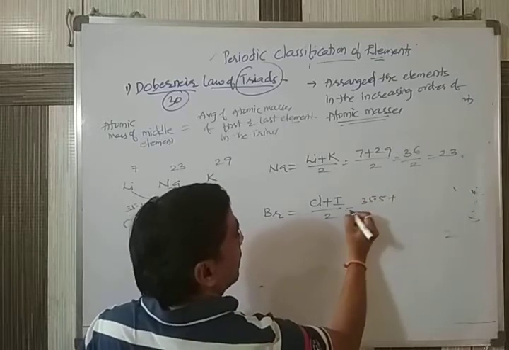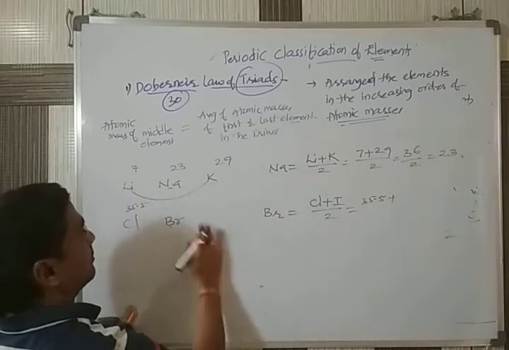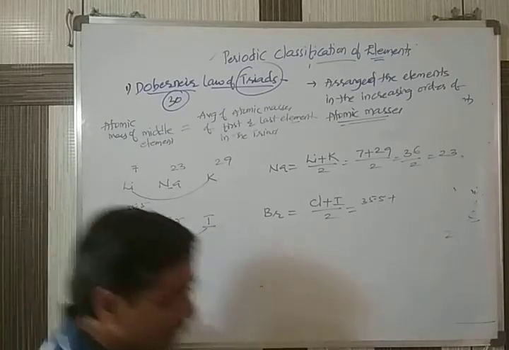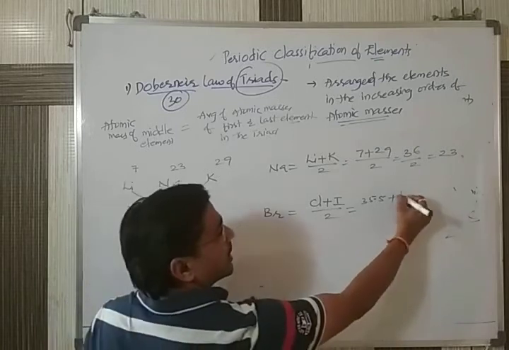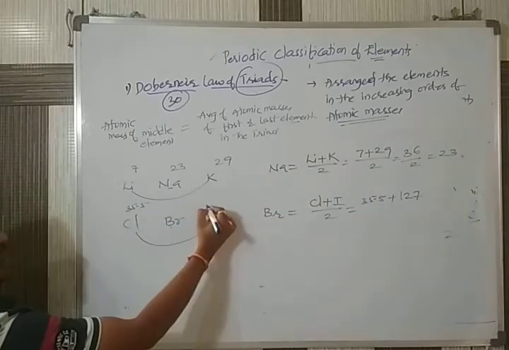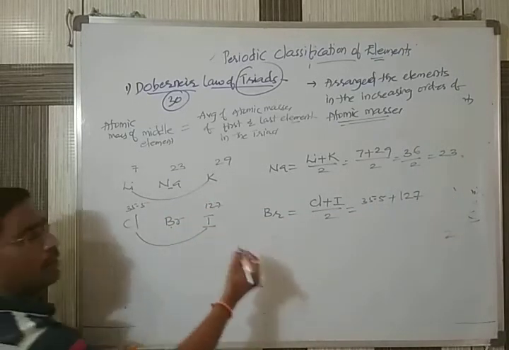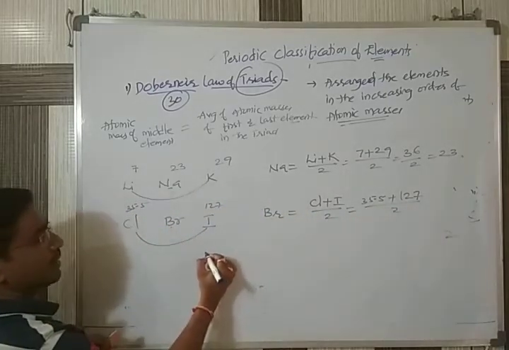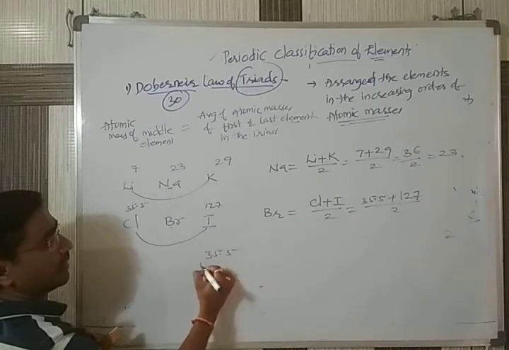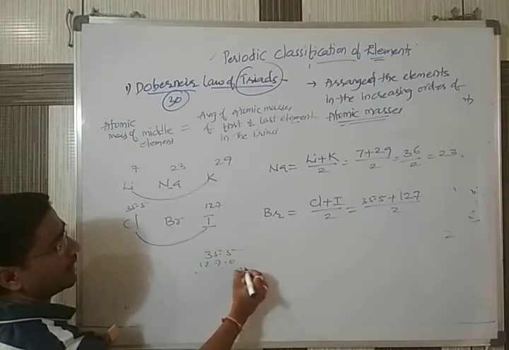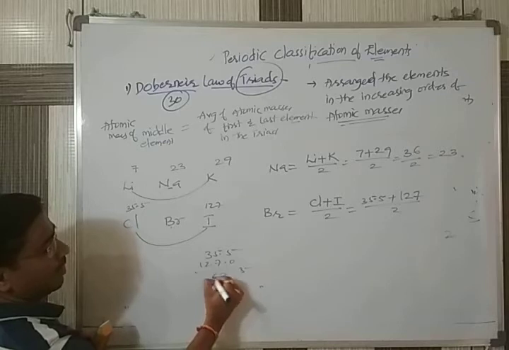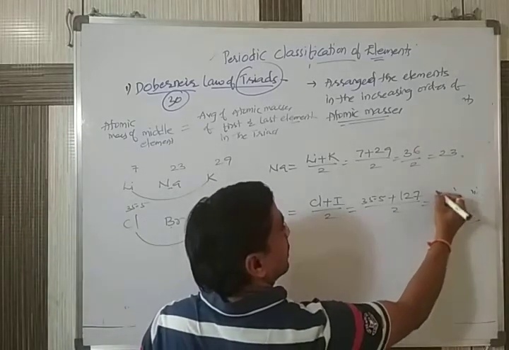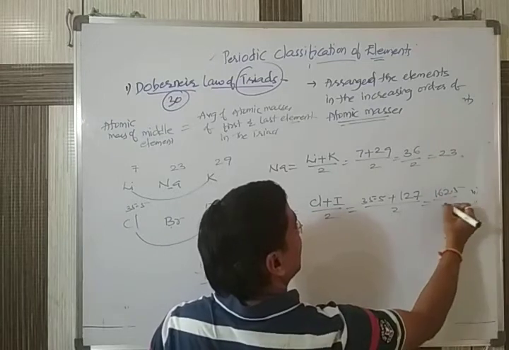Next one is the iodine. Iodine atomic mass is 127. So if you do 35.5 plus 127, the total is 162.5, divided by 2.